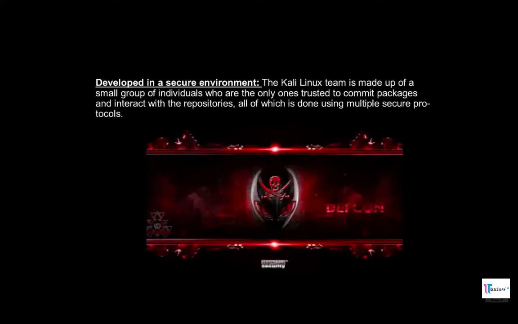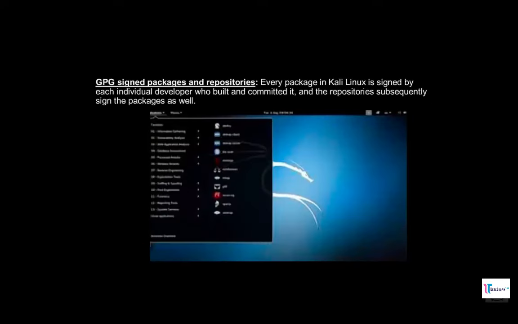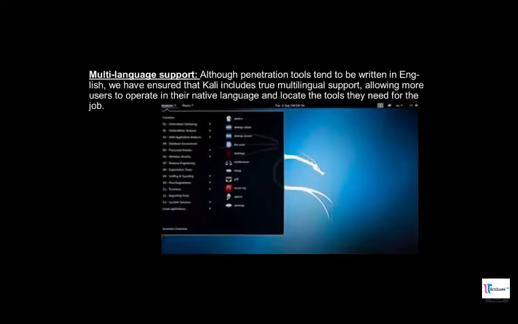Developed in a secure environment, the Kali Linux team is made up of a small group of individuals who are the only ones trusted to commit packages and interact with the repositories, all of which is done using multiple secure protocols. GPG signed packages and repositories. Every package in Kali Linux is signed by each individual developer who built and committed it, and the repositories subsequently sign the packages as well.